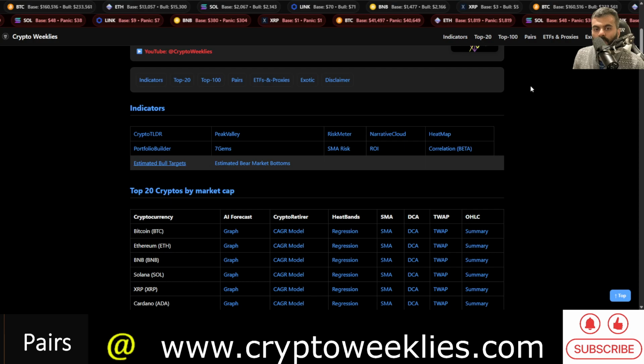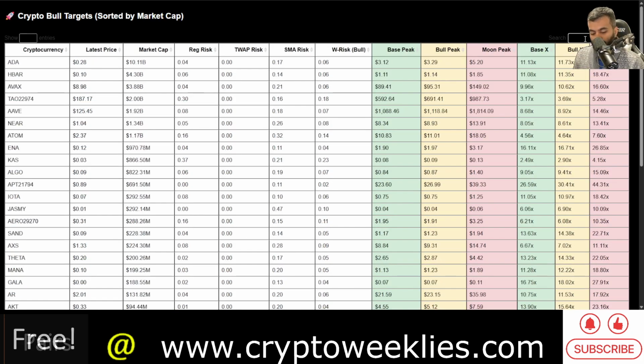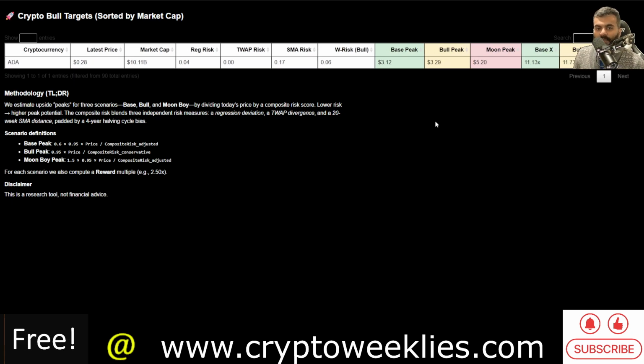The estimated bull market target for ADA, again, now that we are in the depths of the bear market, it makes more sense to be bullish at this point than at the peak of the greed area. Again, it's always better to be bearish in the bull market and bullish in the bear market. Not financial advice, that's just logic.